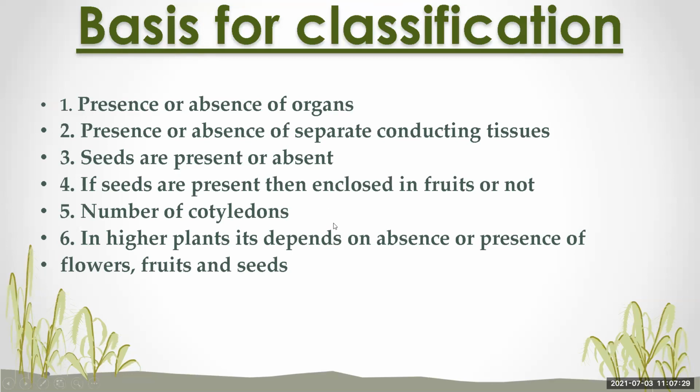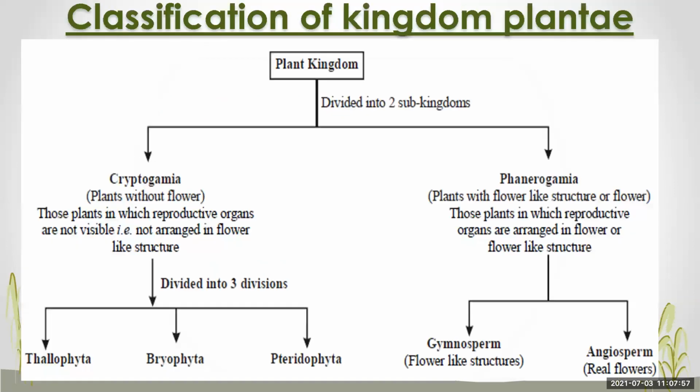Single cotyledon, as we discussed yesterday, is monocot. They have a single cotyledon, so we cannot divide them into two halves. And dicots are with two cotyledons, like peas or pulses, grains. We can divide them into two equal halves. And in higher plants, it depends on absence or presence of flowers, fruits, and seeds.